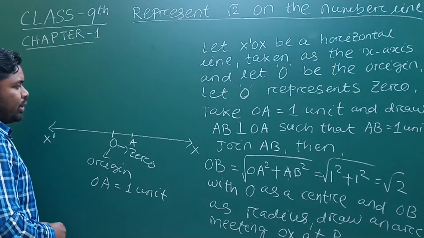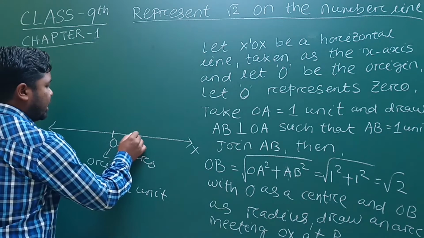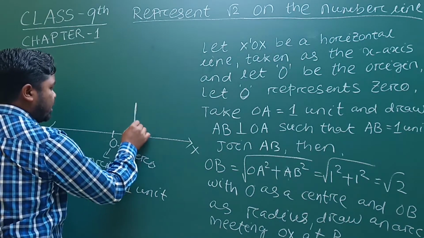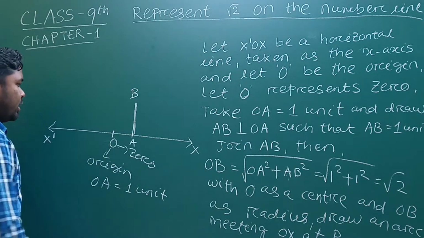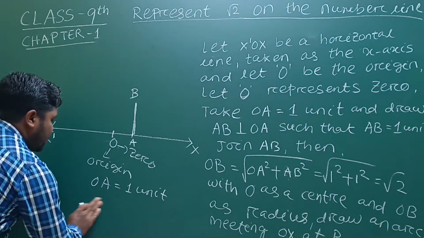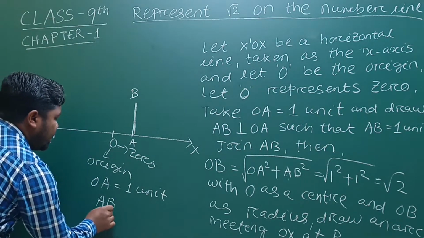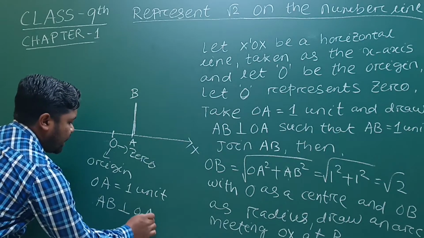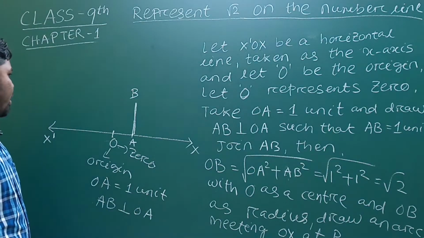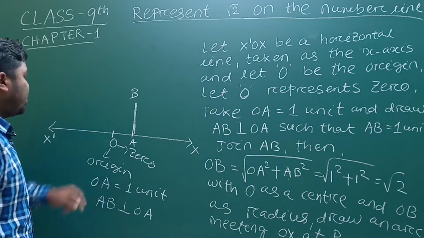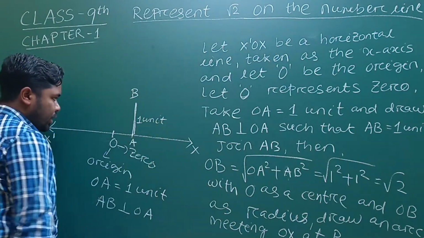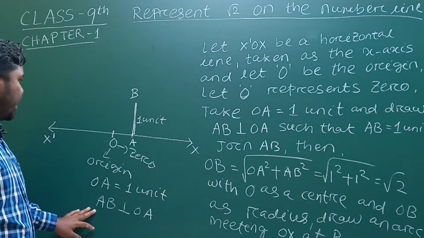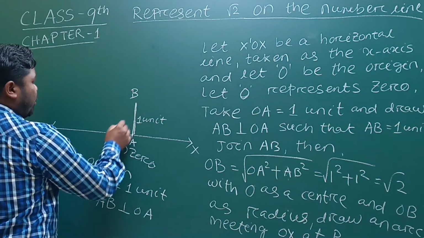AB perpendicular to OA means here is OA, then the perpendicular is there. Here I write B. So AB is perpendicular to OA, and here AB is also 1 unit. So we can draw OB.